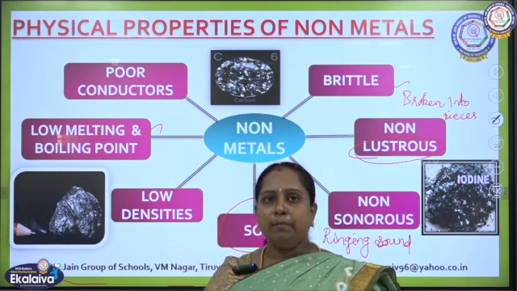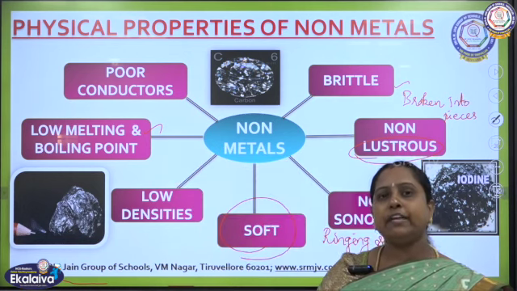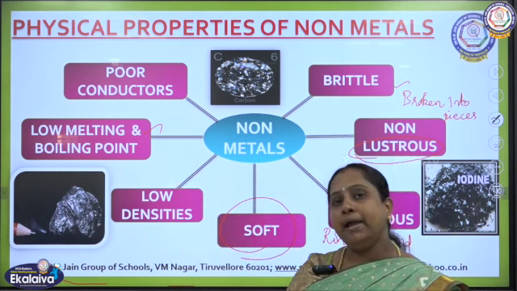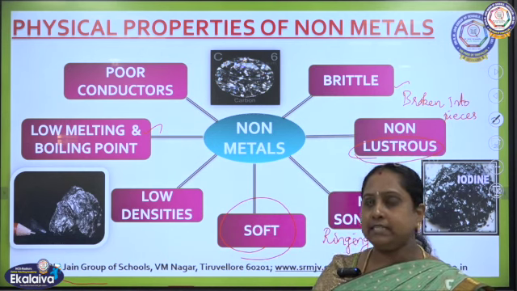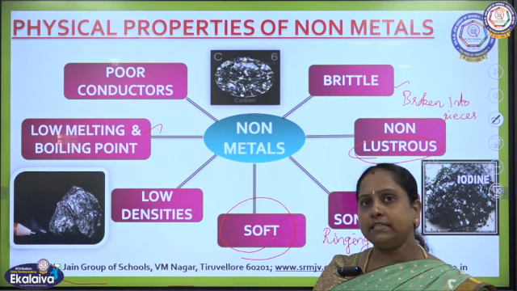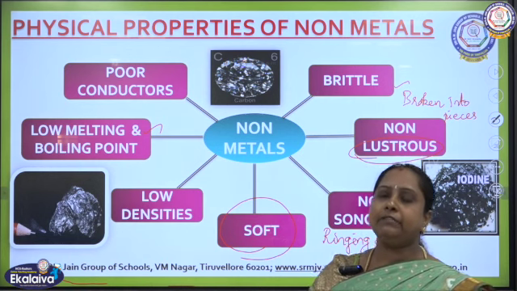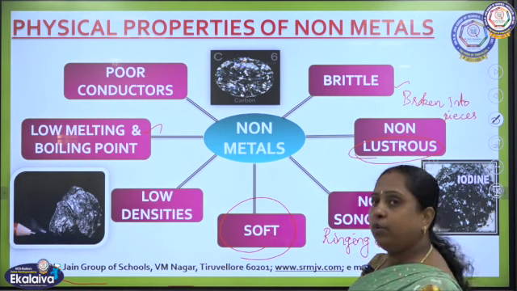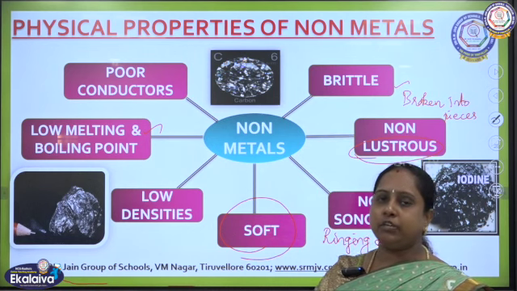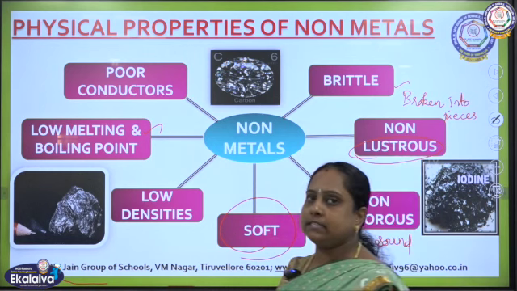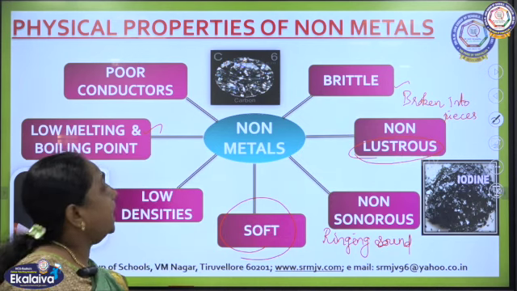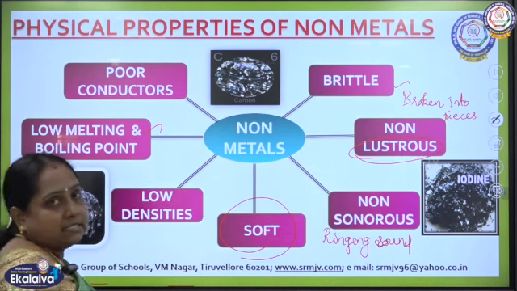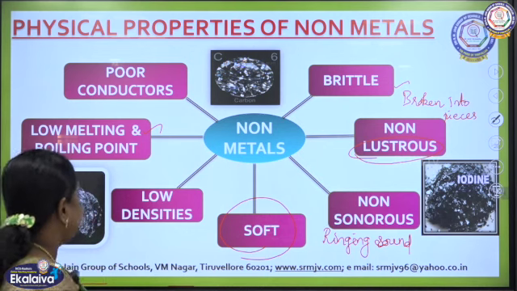And normally non-metals are poor conductors of heat and electricity. Metals have free electrons, free ions are produced by metals, but in the case of non-metals, the free ions will not be available, so they show poor conductance capacity towards heat and electricity. So these are some of the physical properties in common we have discussed about non-metals.